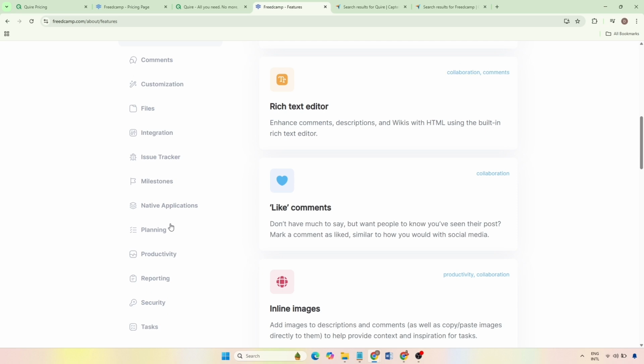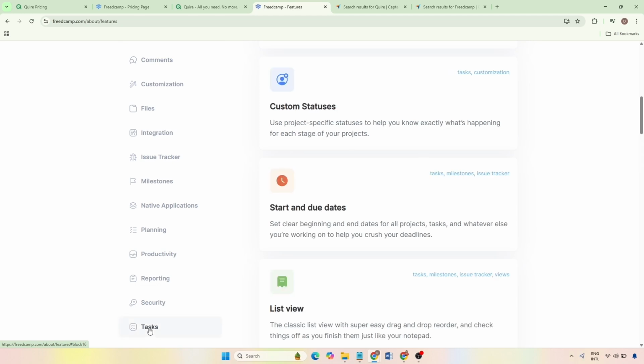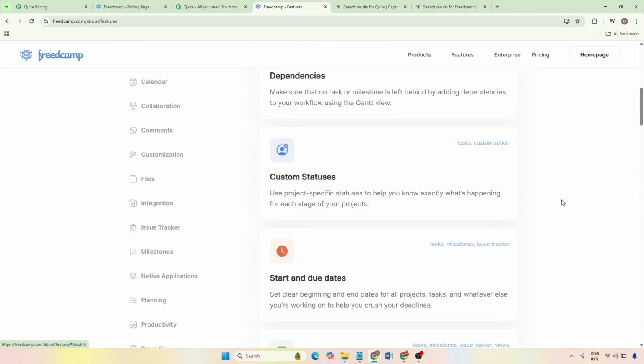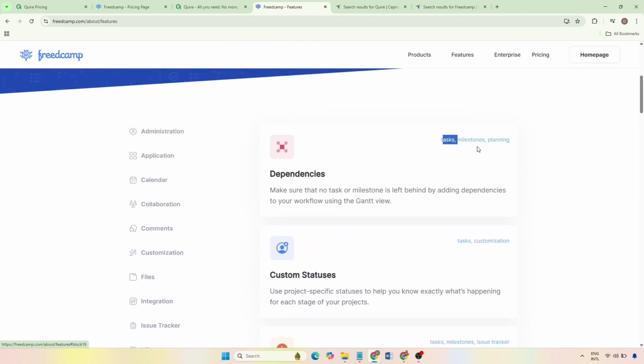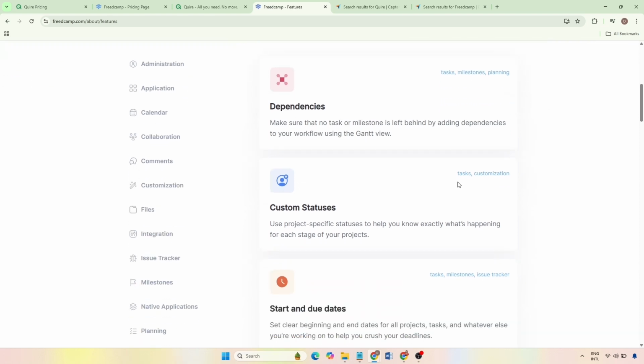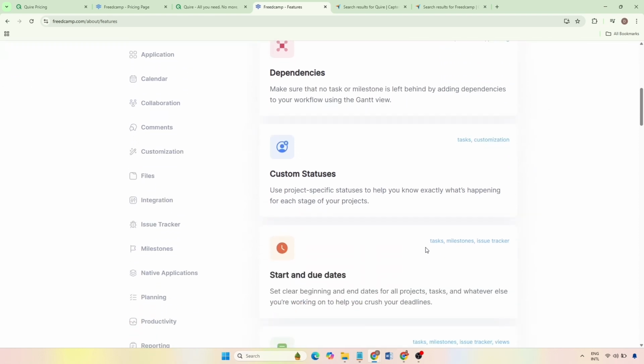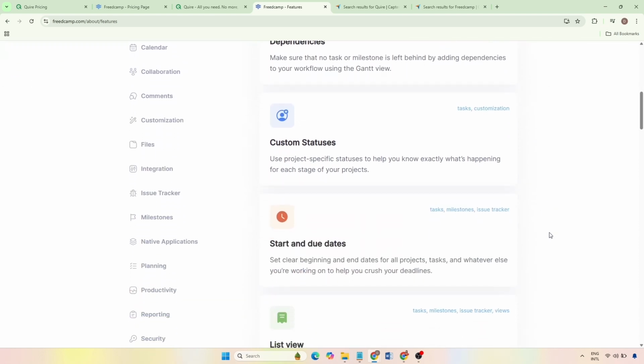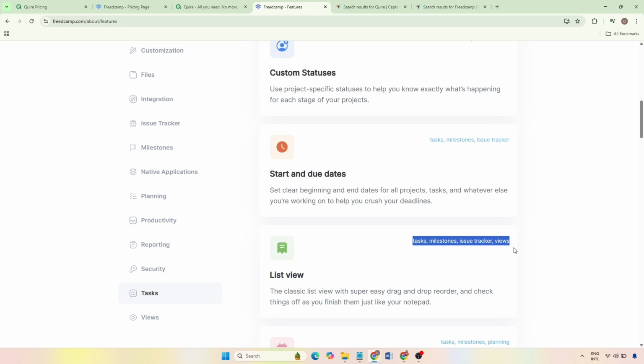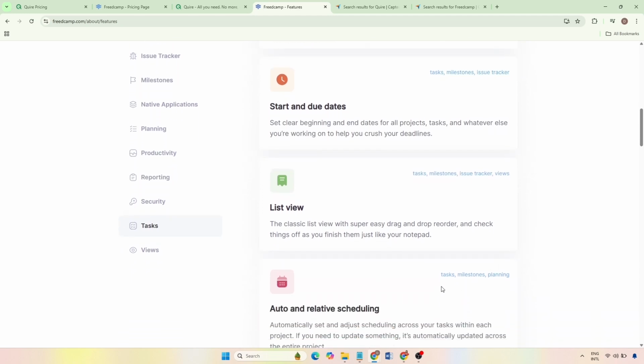Now let's talk honestly about Freedcamp's pros and cons. On the positive side, Freedcamp is highly versatile and can replace multiple standalone tools by combining project management, time tracking, invoicing, and CRM into a single platform. This makes it particularly appealing for service-based businesses that want centralized control over projects and clients. The ability to customize features based on team needs is also a strong advantage.